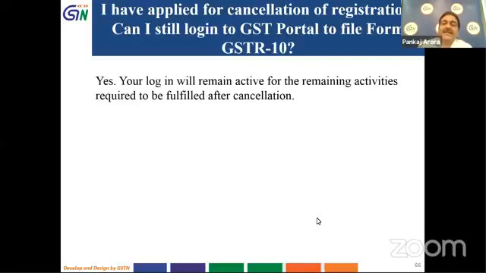If you have certain returns to be filed up to the effective date of cancellation of registration, you can do all the activities which you are required to do till that period, relevant to that period only, and not after the date of cancellation or date of order of cancellation. After the date of order of cancellation, for further periods you will not be able to file returns, but for preceding periods you will be able to file such returns.